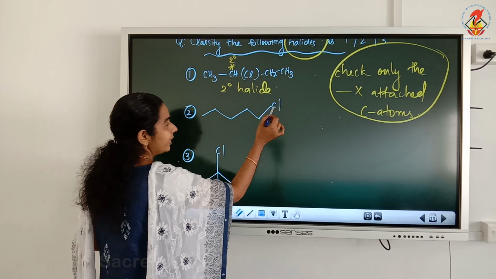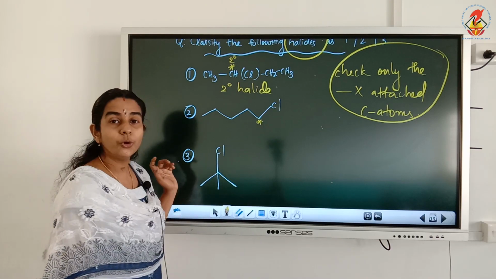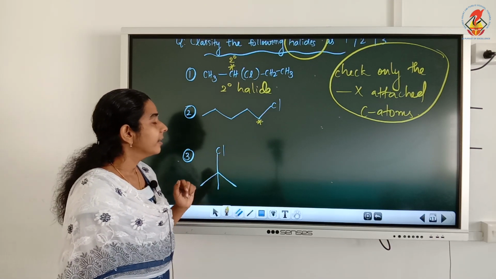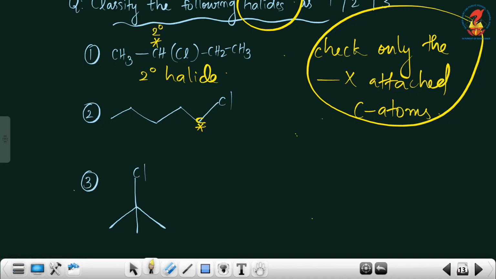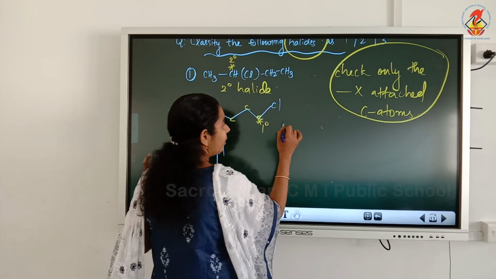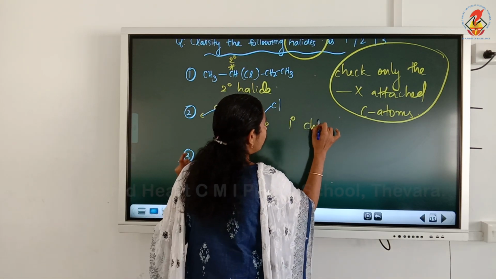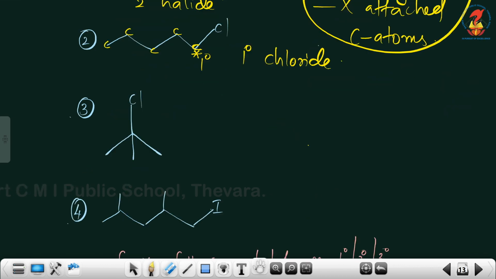Okay. So here this is a chlorine attached carbon. Yes, Cl attached carbon is this. This is our chlorine attached carbon, and see it is here actually this carbon. It is attached to how many other carbon? We know that wherever there is a bend, there is carbon atoms, isn't it? So this carbon is attached to only one other carbon, so it is primary. So since chlorine is attached to a primary carbon, we can call it a primary chloride or primary carbon.